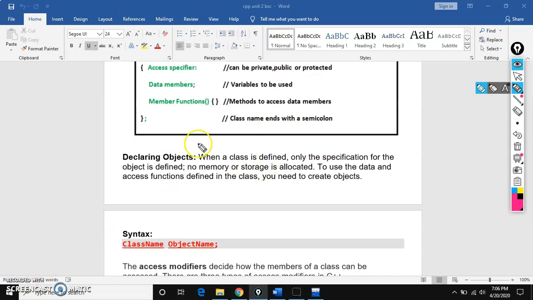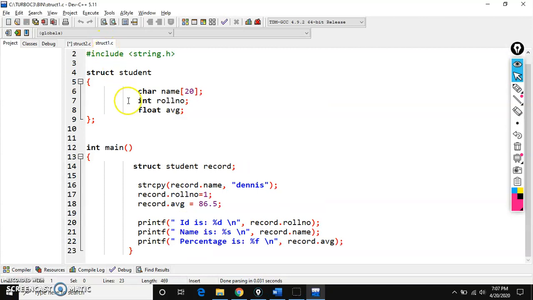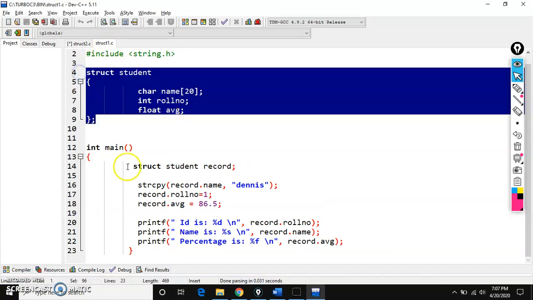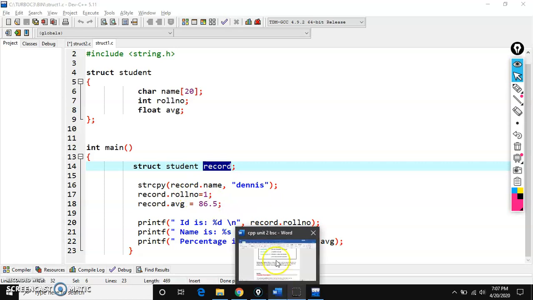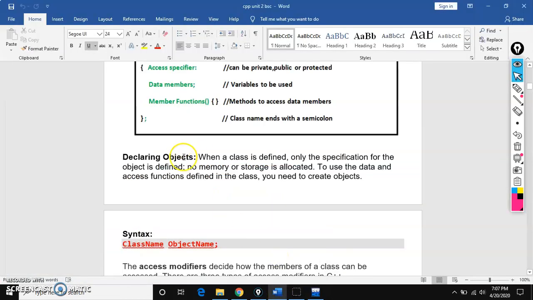Then how to create an object? See here, in structures, after creating a structure template, outside of the structure template we create a variable. Struct student is the data type, and record is the variable name. The same way, you have to create an object here.